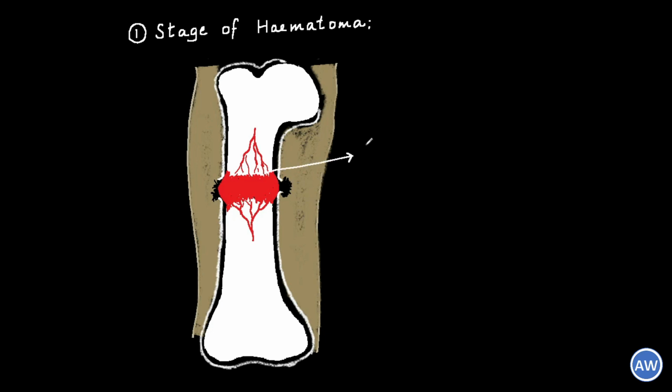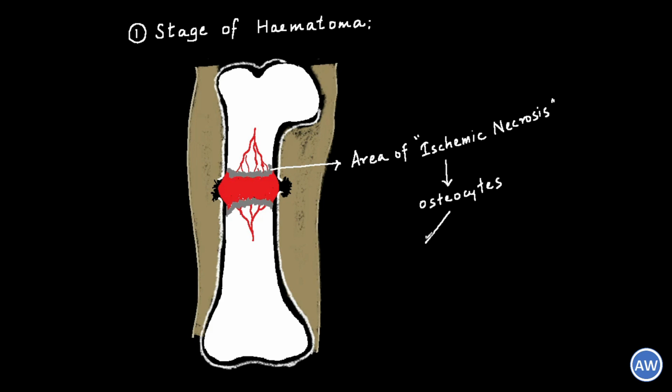Now, since the blood vessels are torn, the area of the bone surrounding the fracture site, or the fracture ends, will lose the blood supply. Because of lack of blood supply, these fractured ends will undergo ischemic necrosis. During this process, the osteocytes, which lose their blood supply, undergo a natural process of cell death.